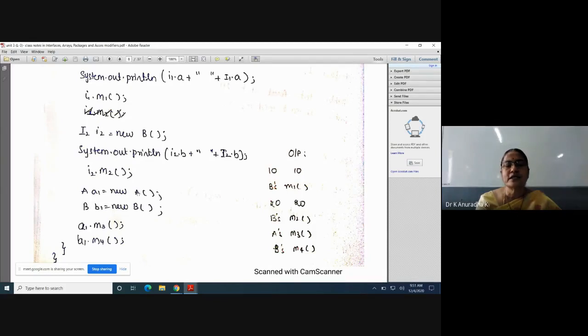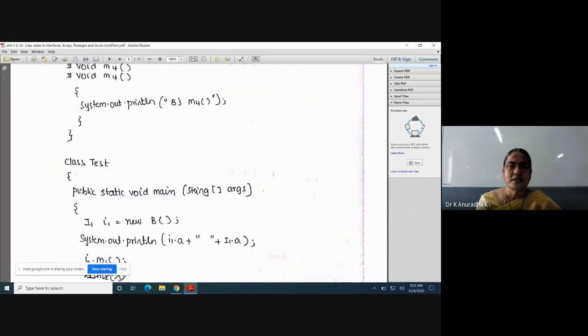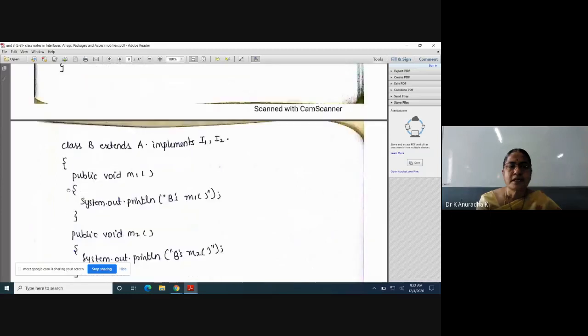Next, in the same way, we can create objects for A and B. This is normal. This is inheritance. With this reference variable A1, I can access only members of A. But with this reference variable B, I can access all the members of the interfaces and also this class A. Because what is class B? Class B extends A and implements I1 and I2.